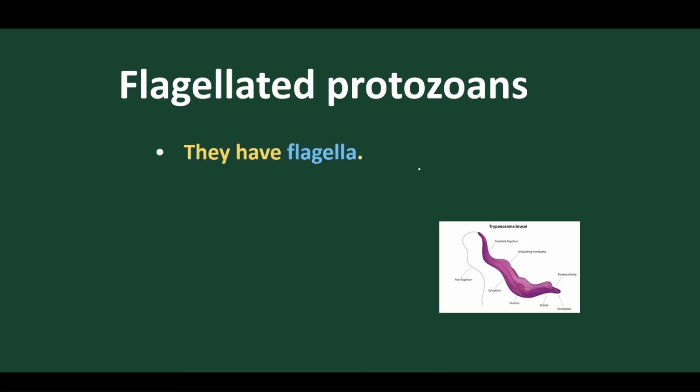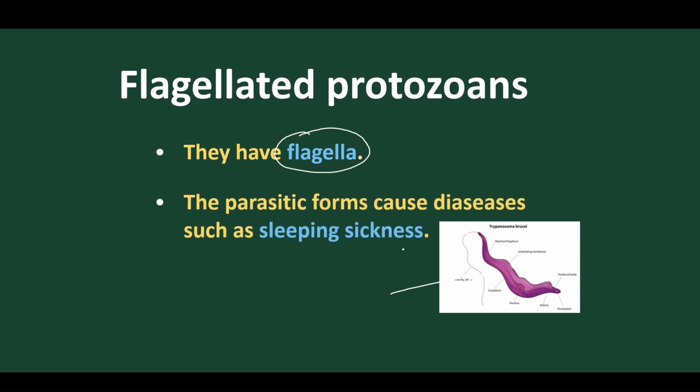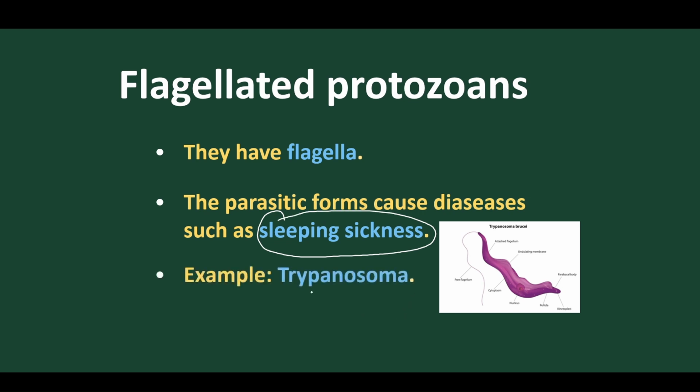And these Flagellated Protozoans contain flagella as the main locomotor organ. So this is the flagella present. And these parasitic forms cause a disease called sleeping sickness. The main causative agent is Trypanosoma. So Trypanosoma causes the disease sleeping sickness. They are called Flagellated Protozoans because the locomotor organ is the flagella.